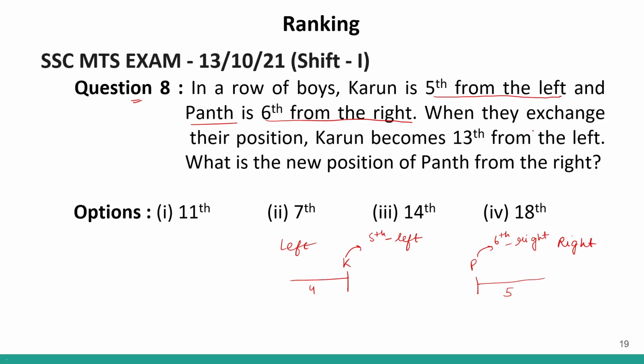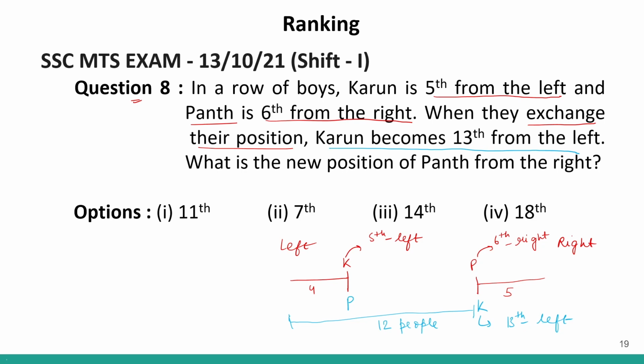Correct? Now, they exchange their position. So now the new positions, if they exchange their position, over here we will have Pant and over here we will have Karun. Correct? Pant will sit over here and Karun will sit over here. It is said to us that Karun becomes 13th from the left. So Karun is now 13th from the left. Okay, so if Karun is 13th from the left, that means before Karun, up till here, we have a total of 12 people.